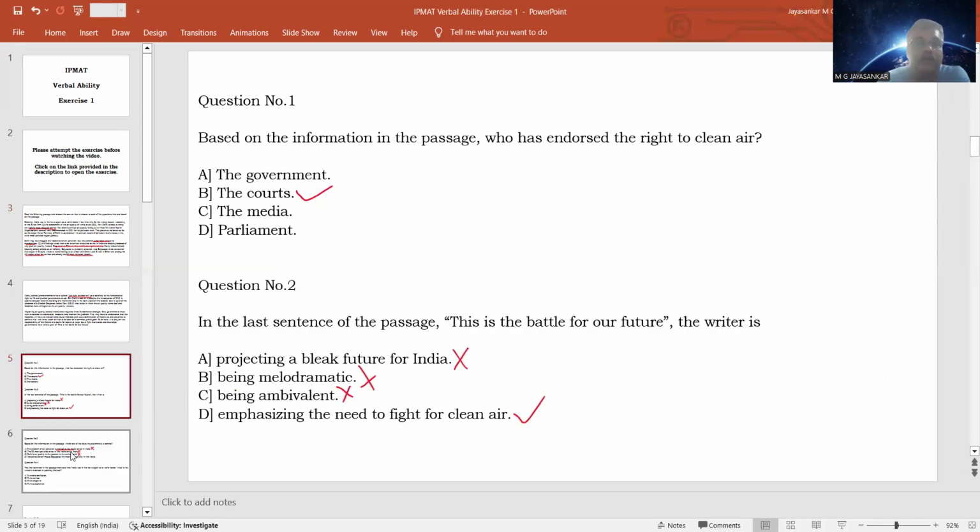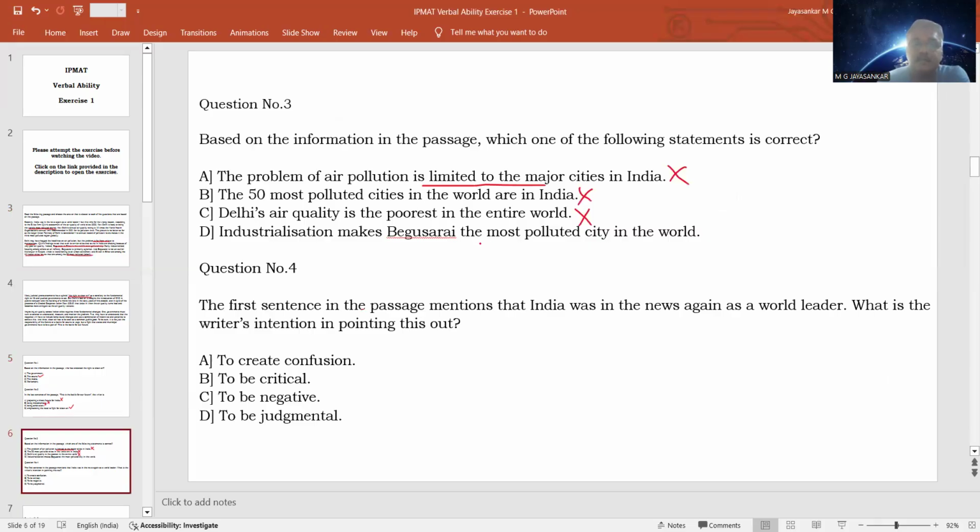So industrialization is the reason for Begusarai becoming the most polluted city in the world is not clearly mentioned, but it is hinted here. It says that it is partly industrialized and an oil refinery is there, but it is primarily an agrarian city. So this is only hinted. It is not clearly stated, but this part is very much correct. Begusarai is the most polluted city in the world. That is correct. And industrialization is the reason for Begusarai becoming the most polluted city is not clearly stated.